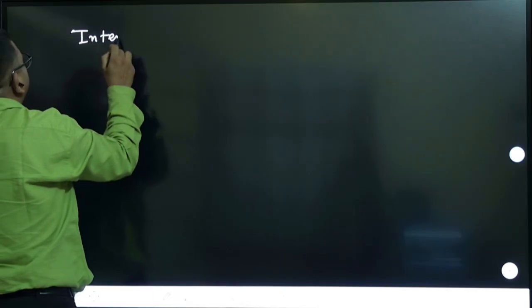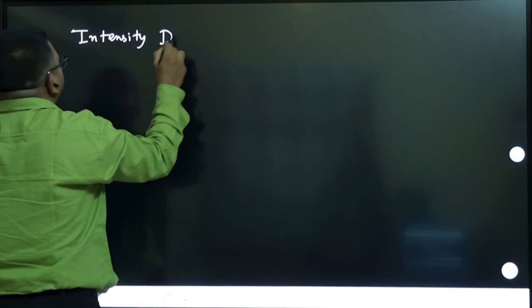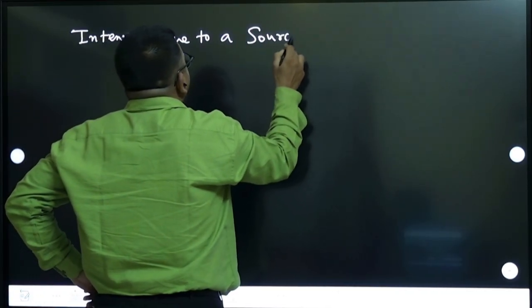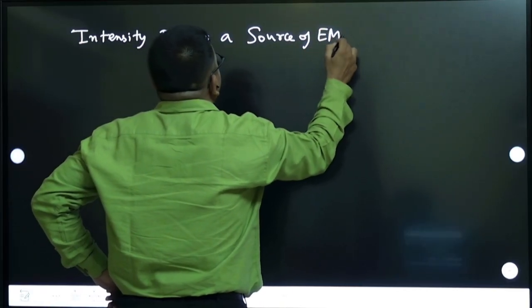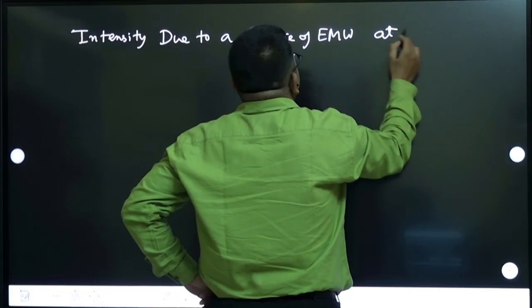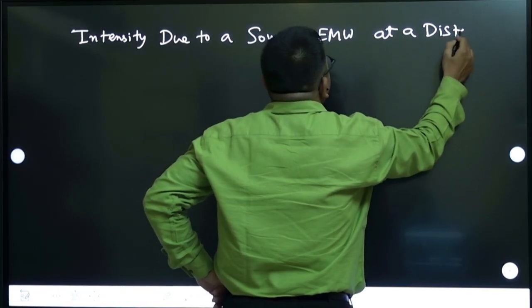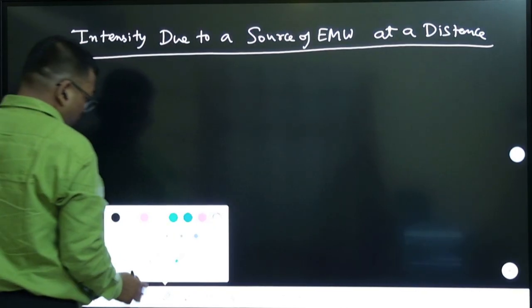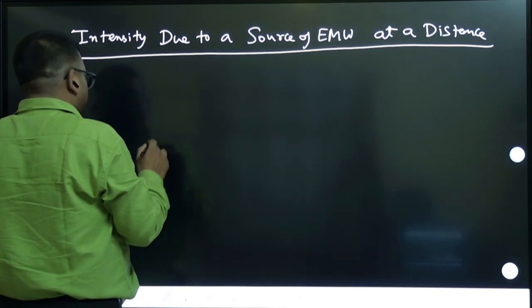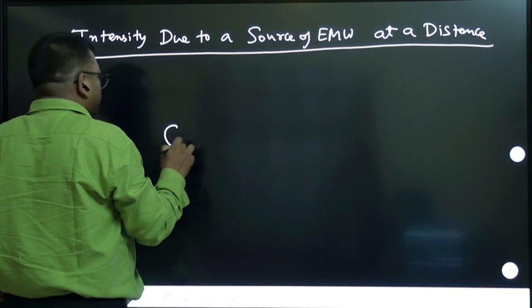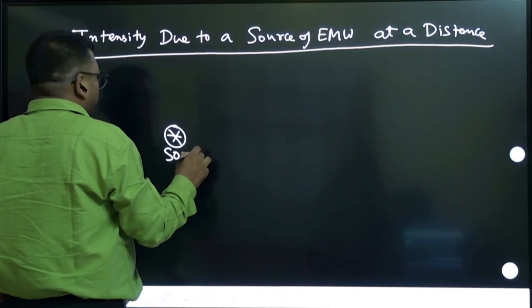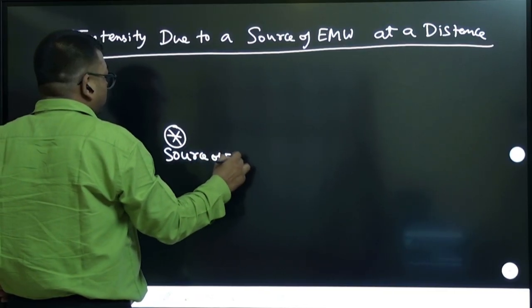So, intensity due to a source of electromagnetic wave at a distance. Suppose, let us say for example, there is a source of EMW.